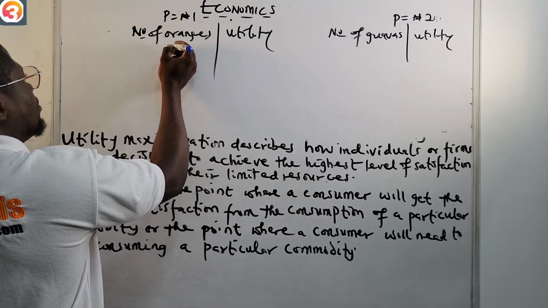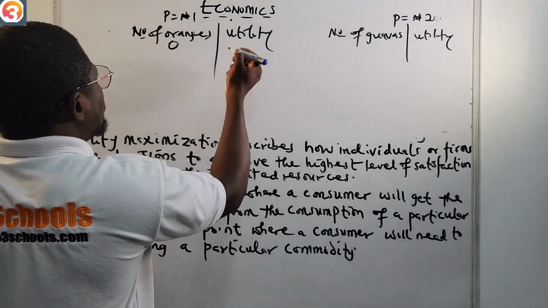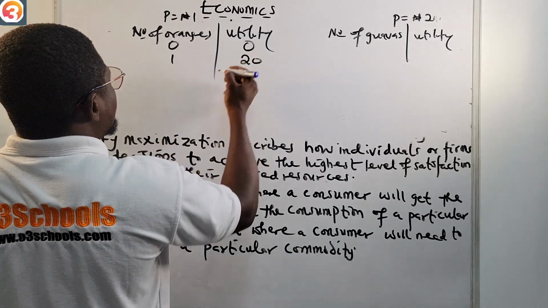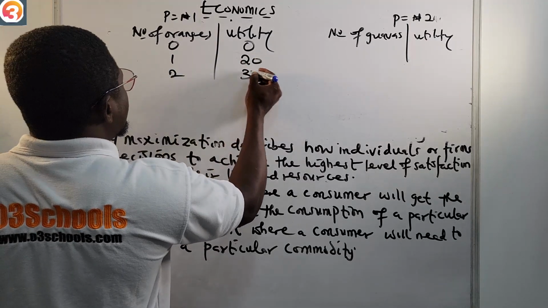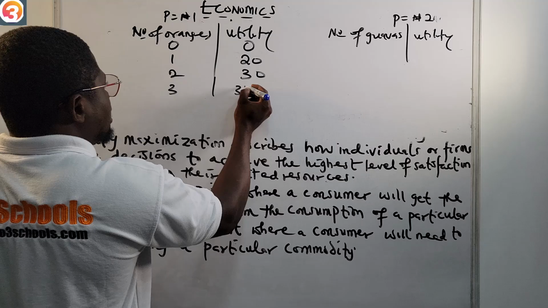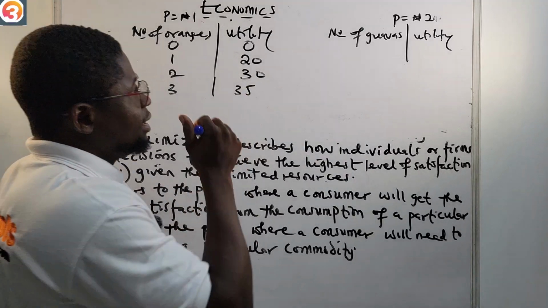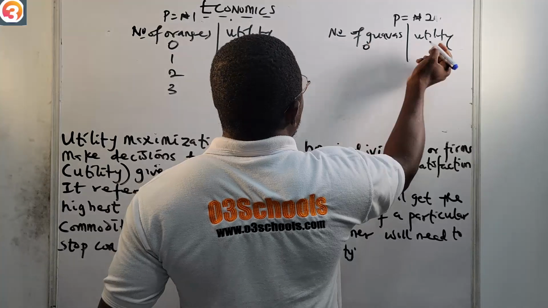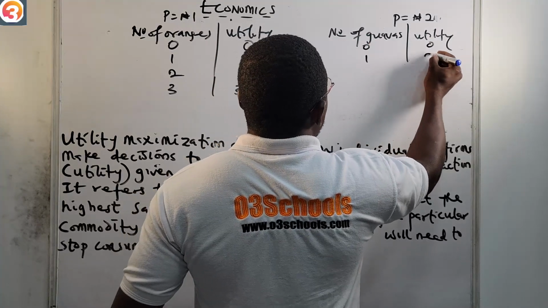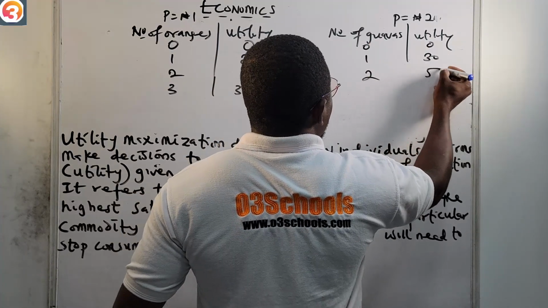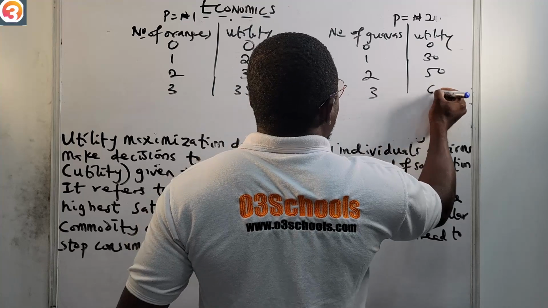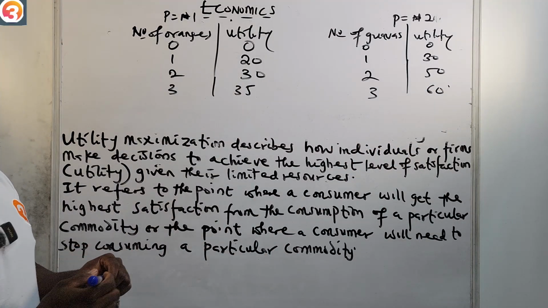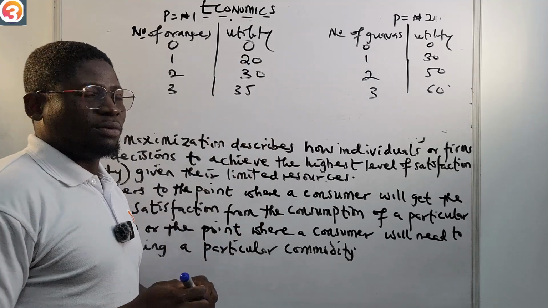Let's say we have number of oranges as 0. When it was 0, you did not get any utility. When it was 1, 20. When it was 2, 30. When it was 3, let's say 35 utils. Now for guavas, when it was 0, it was 0. When it was 1, it was 30. When it was 2, 50. When it was 3, 60. So now, what is the consumer surplus here?